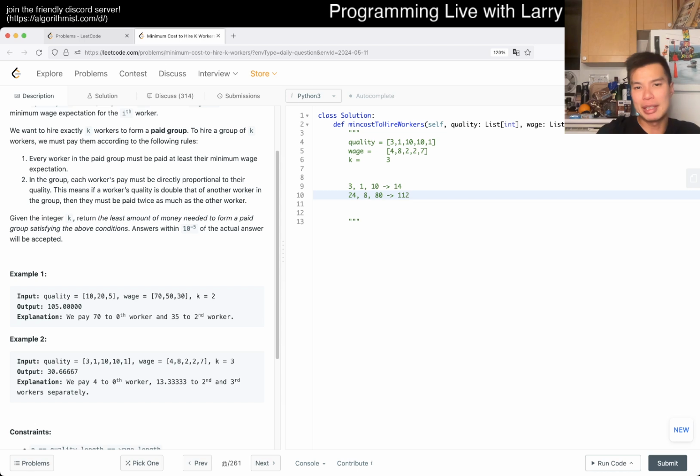But the one thing is, it's not always limited, right? Because in the other case, if the cost is 1 and the wage is 5, and then the next one you have 10 and the wage is 100, then if you just do the math, it's not actually 50, it's actually 100.